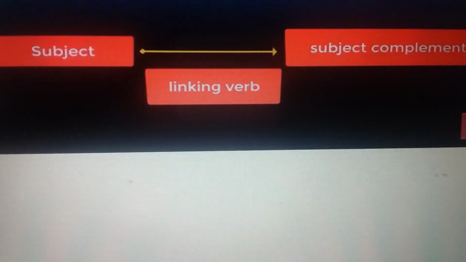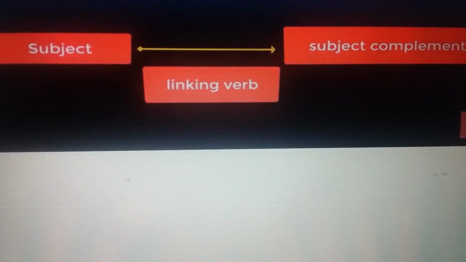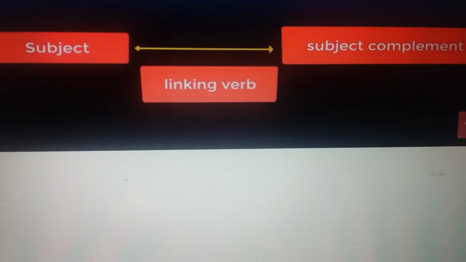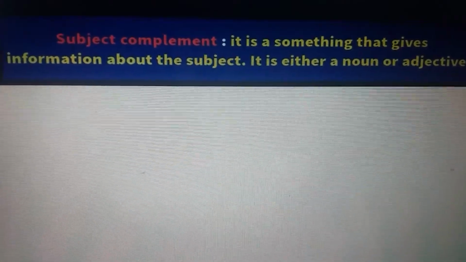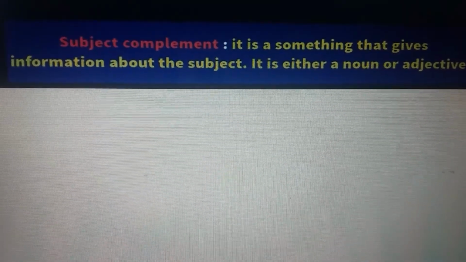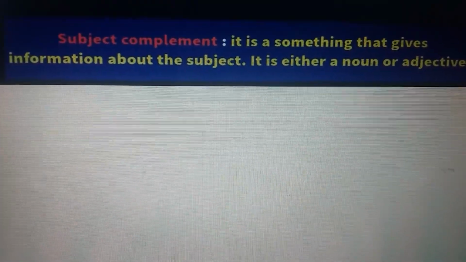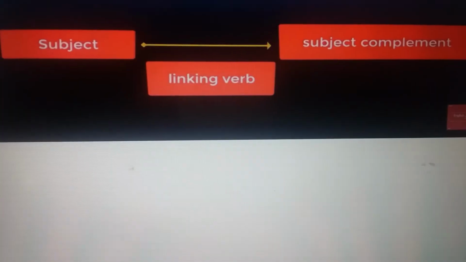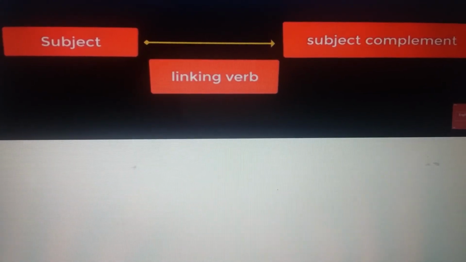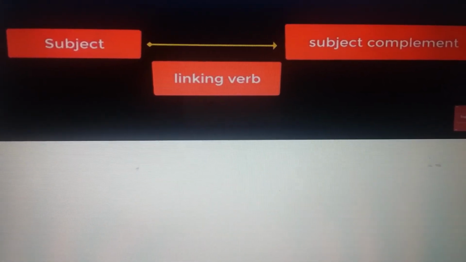Linking verbs are the verbs that connect subject to its subject complement. Now what is subject complement? It is something that gives information about the subject. It is either a noun or adjective. That means linking verb just establishes relationship between subject and subject complement.